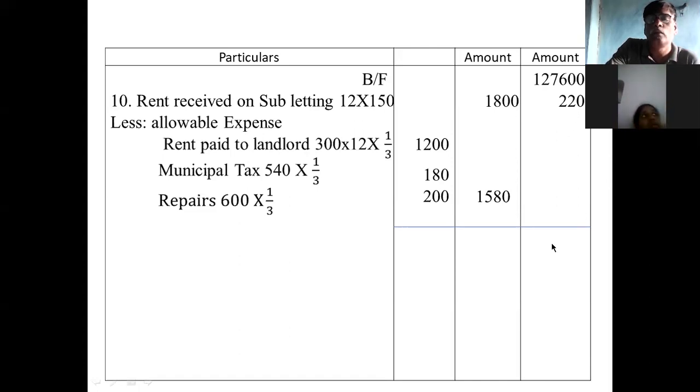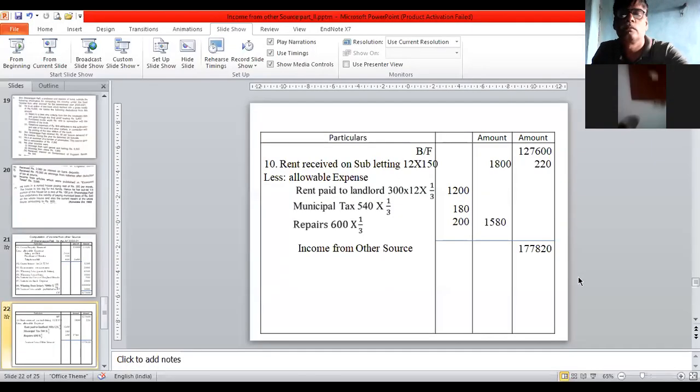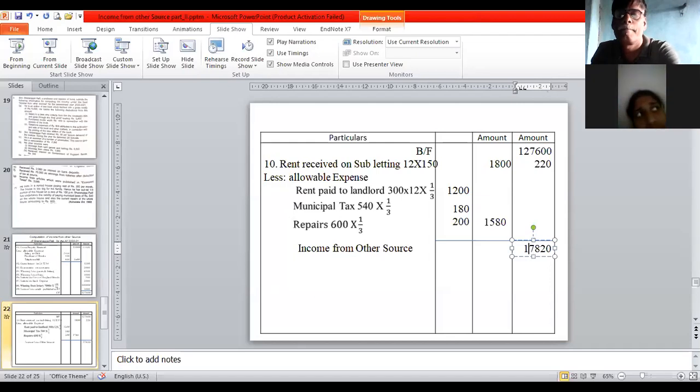Then you take the outer column total. Outer column total is 1,27,000.